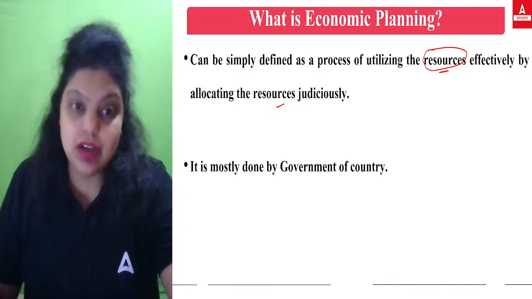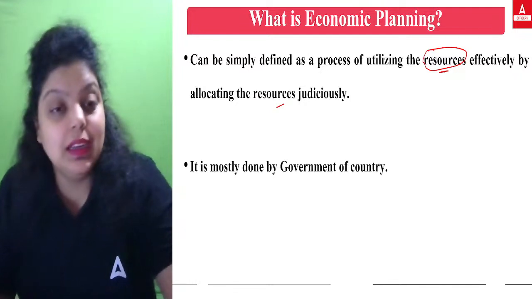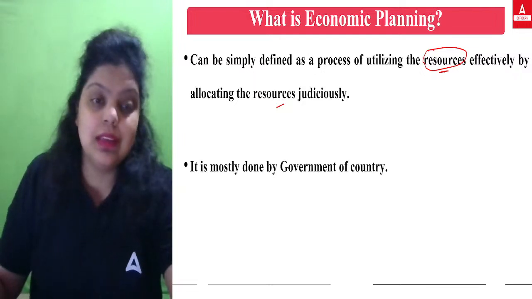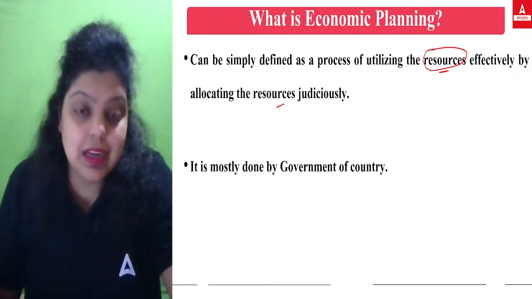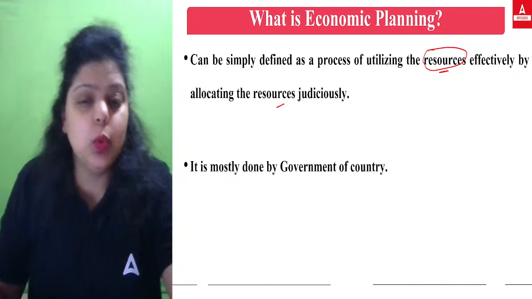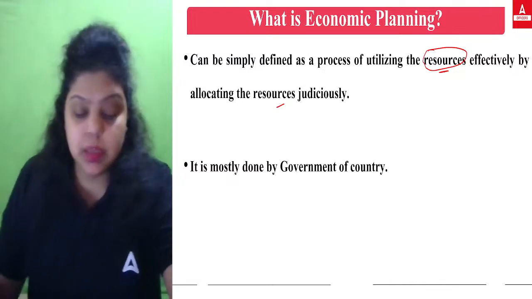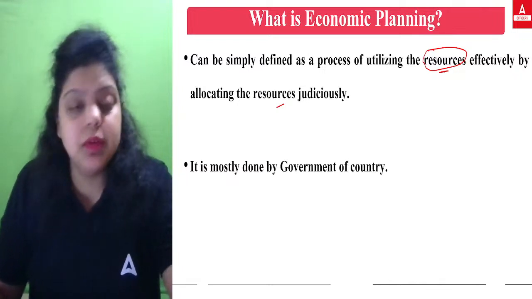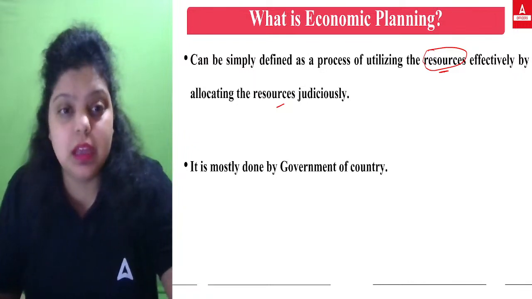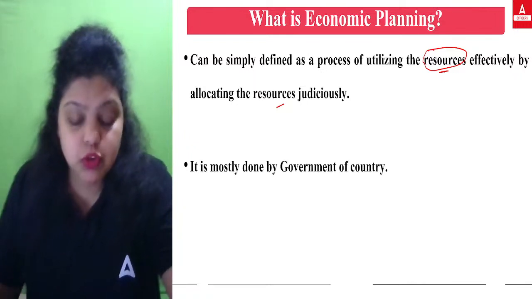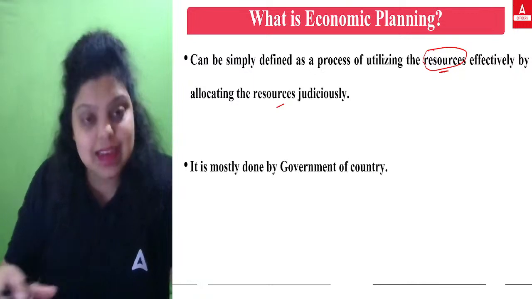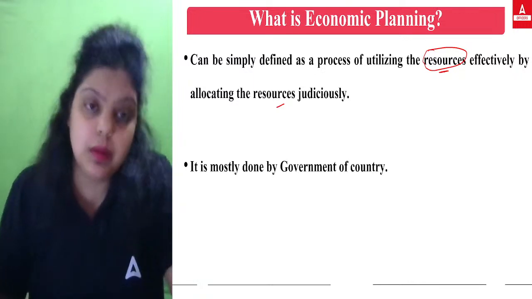Like in our country, the government of India is doing that, but for that the government has made certain bodies. If we are saying that the government of India will do the planning, who will be responsible for that? The president, the prime minister, the finance minister, the railway minister, who will be the authority designated or determined to do the economic planning?